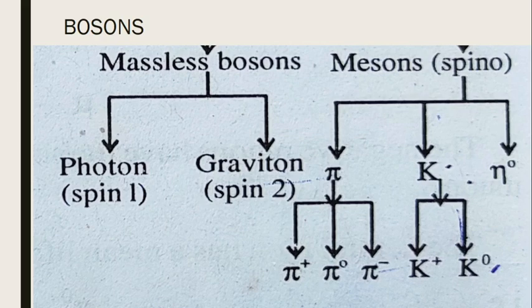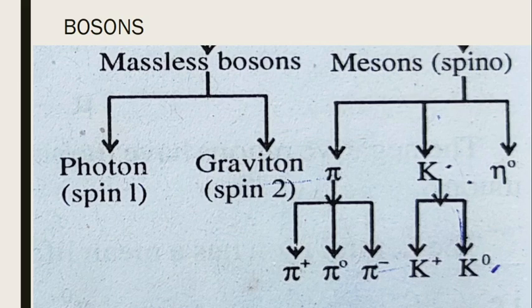We had already studied that these come under bosons, and bosons are elementary particles with integral spin. So spin 1 for photon and spin 2 for graviton, which come under massless bosons. So photon and graviton don't have any mass.